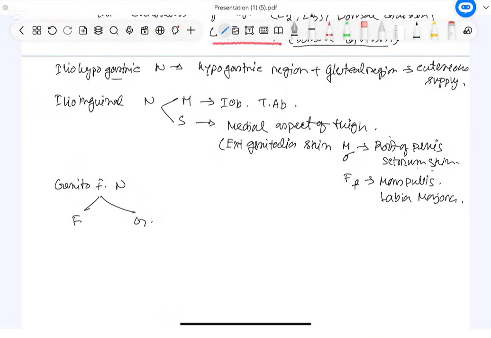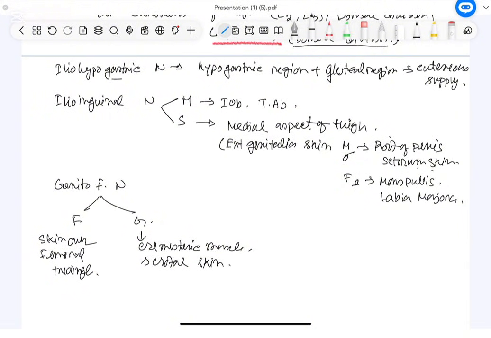The femoral branch will innervate the femoral triangle area structures, skin over femoral triangle, and the genital branch will be supplied to the cremasteric muscles, scrotal skin, and skin of the mons pubis and labia majora, same like the ilioinguinal also supplying.